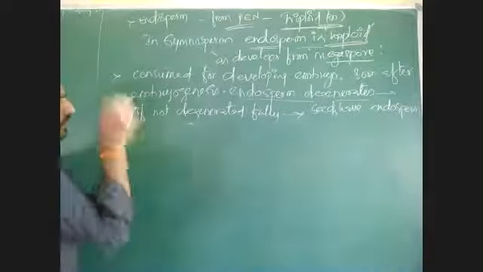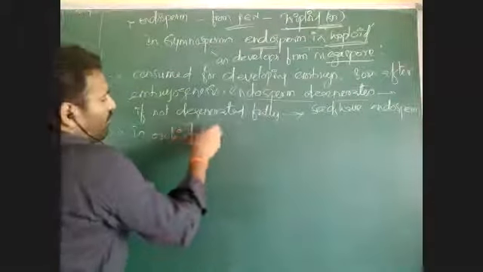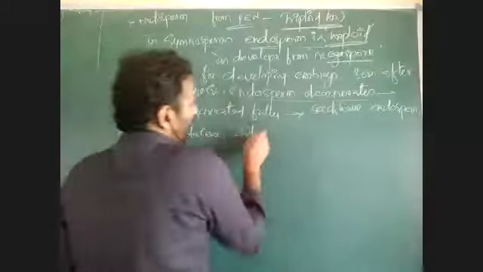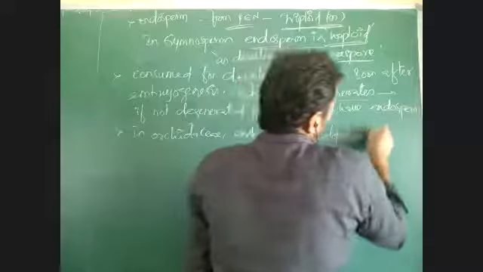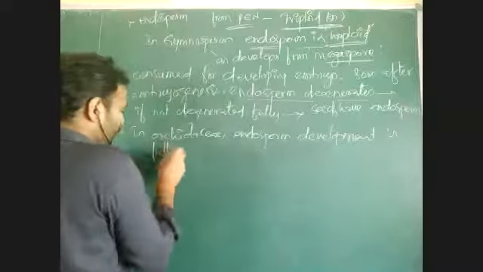But in some plants, like Orchidaceae, endosperm development is completely suppressed.